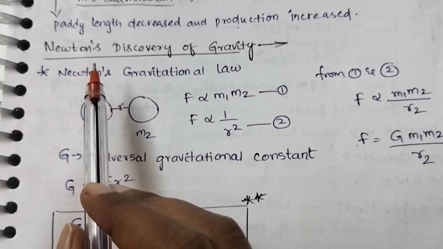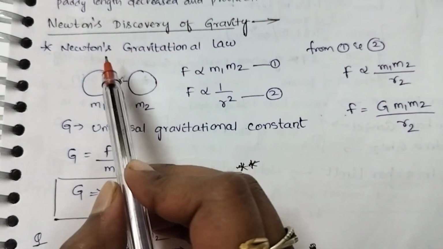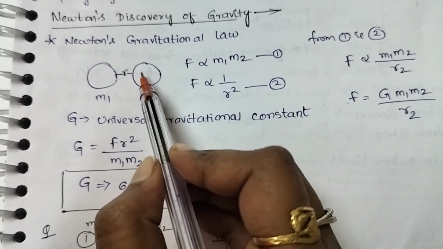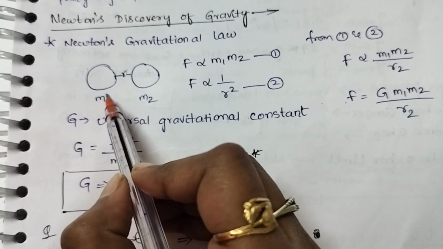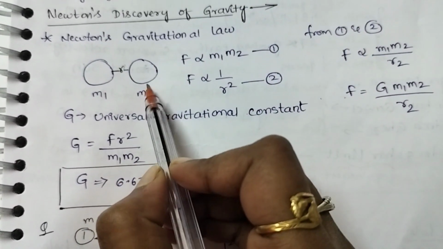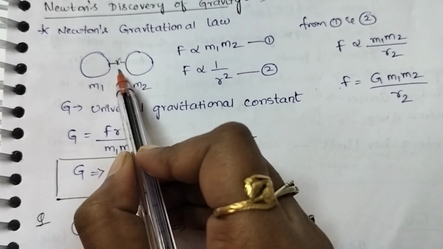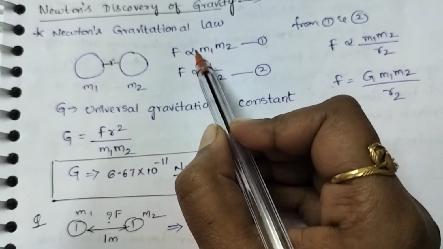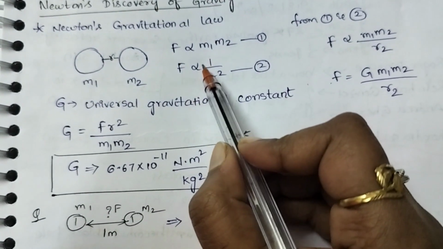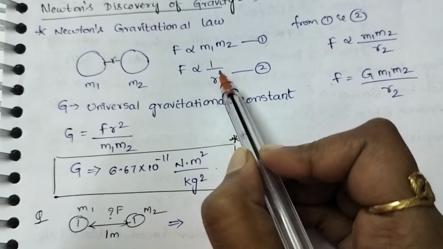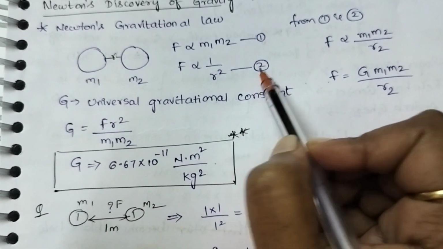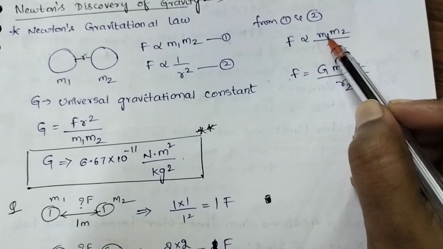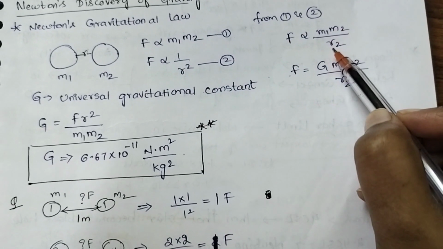When it comes to Newton's discovery of gravity, let us see Newton's gravitational law. There is a body of mass m1 and there is a body of mass m2. The distance between the two bodies is r. F is directly proportional to m1 m2 and F is inversely proportional to r square. From 1 and 2 we can get F is directly proportional to m1 m2 by r square.